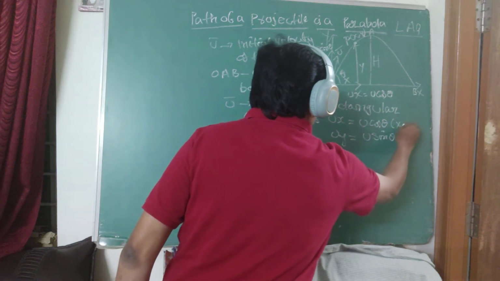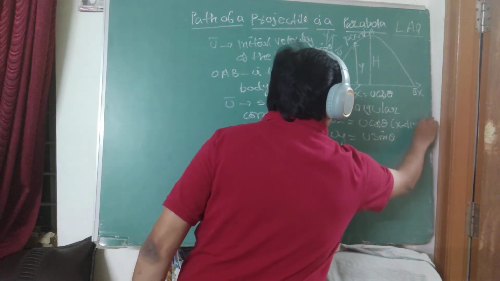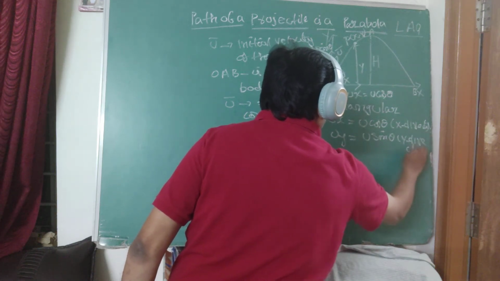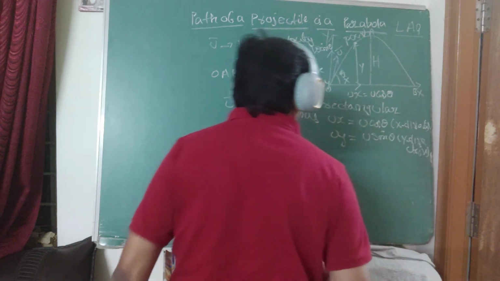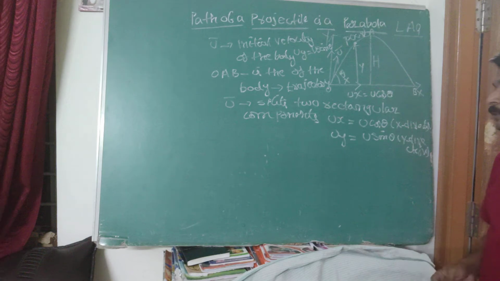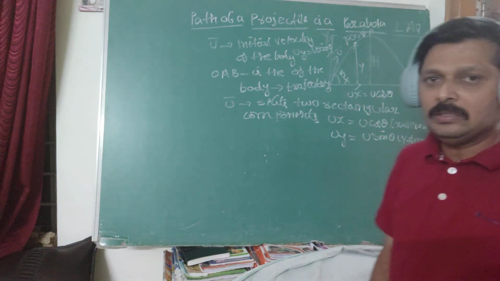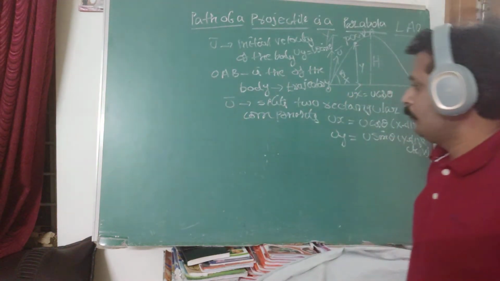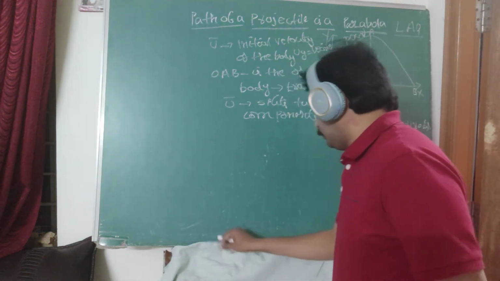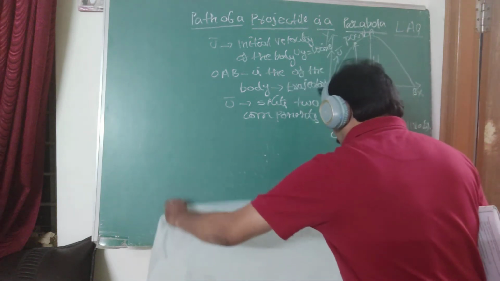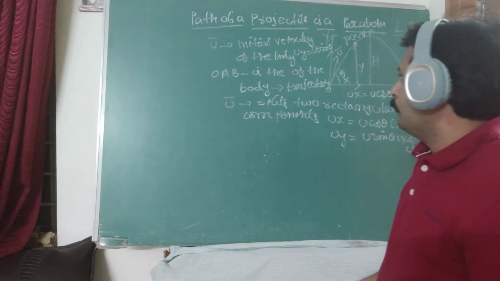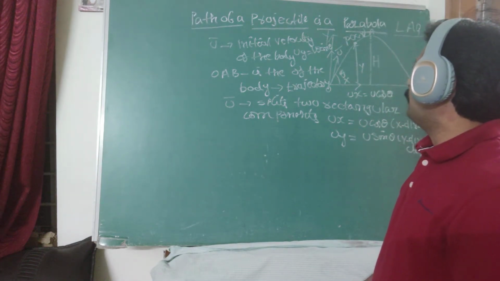One is in the x direction, the other is in the y direction. Note that point. That is the path of the projectile.